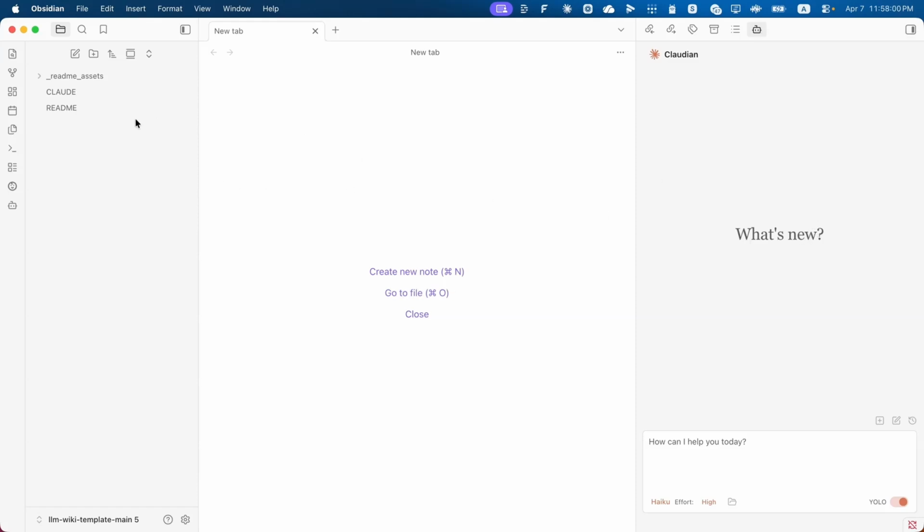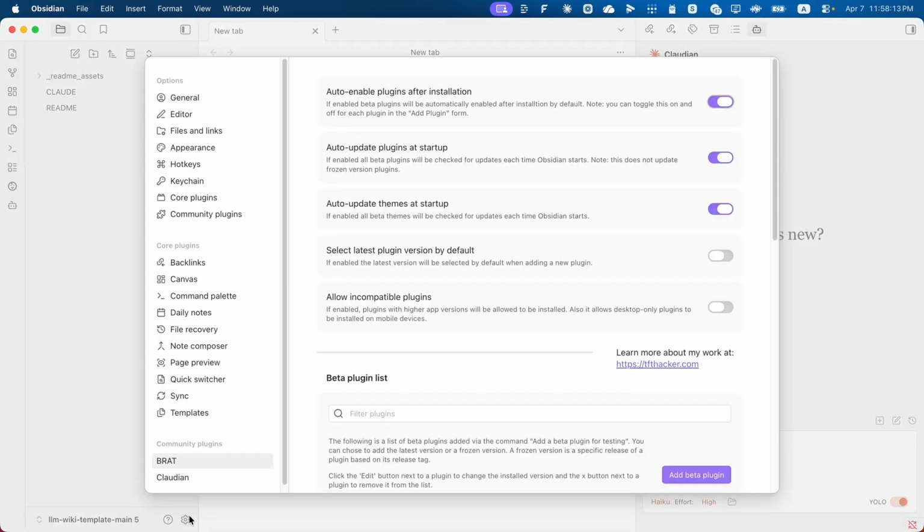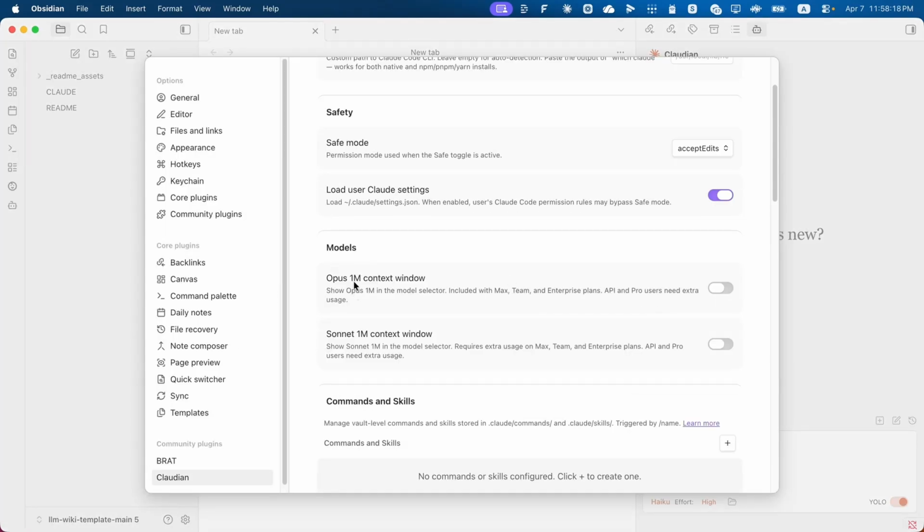So it has access to all the files here, and you can chat with it, ask it to modify, or ask for anything. A few quick things that I would ask you to do to make your life easier. Go to Settings, enable the 1 million context window, and do the same for Sonnet. So you're unlocking access to the more powerful models.